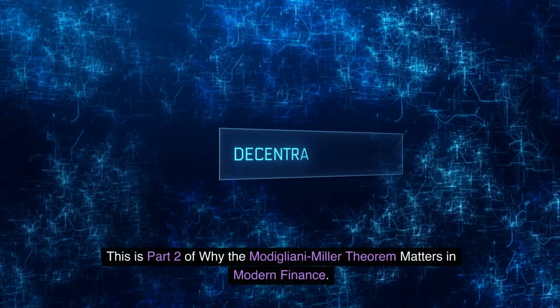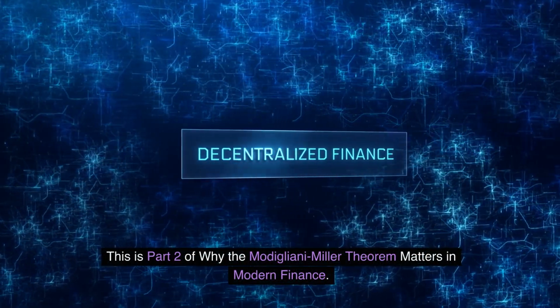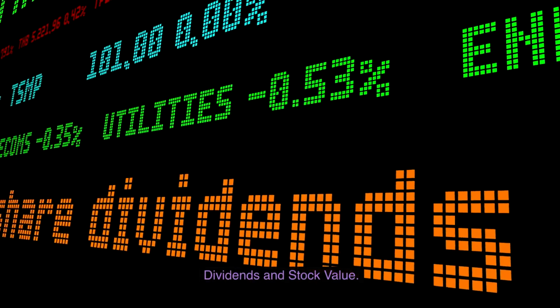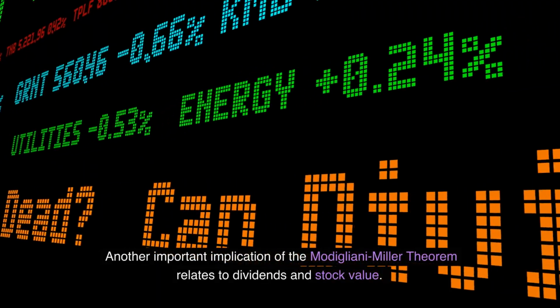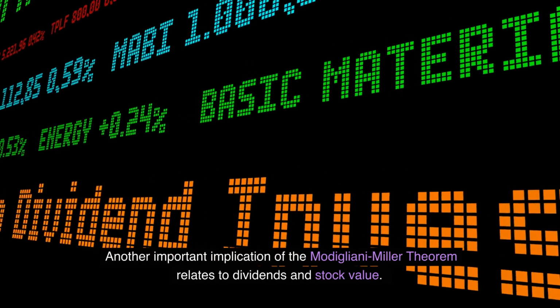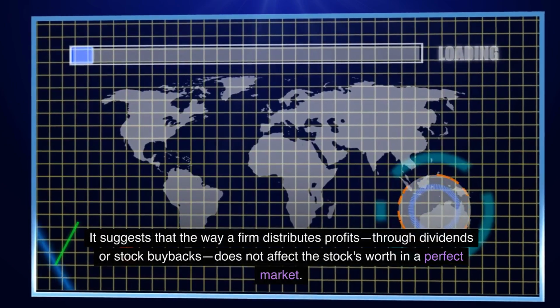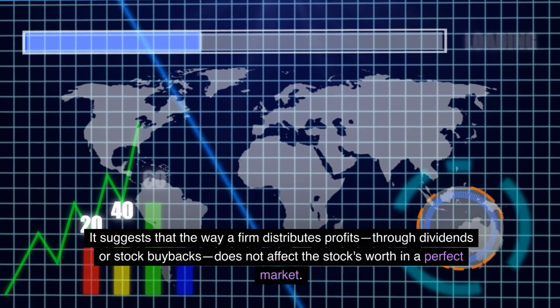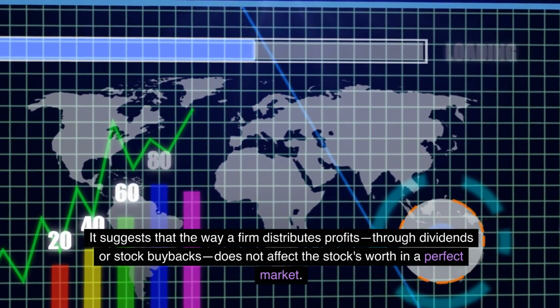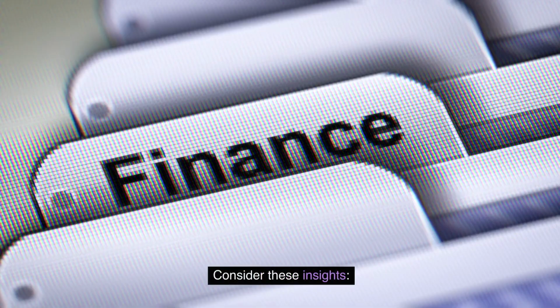This is part 2 of why the Modigliani-Miller Theorem matters in modern finance. Dividends and stock value. Another important implication of the Modigliani-Miller Theorem relates to dividends and stock value. It suggests that the way a firm distributes profits, through dividends or stock buybacks, does not affect the stock's worth in a perfect market. Consider these insights.